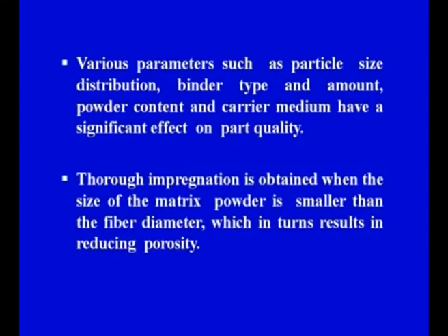So it is important, depending upon the specific requirements for which we are making the ceramic matrix composites, to choose all these important points very carefully. The operating variables have to be chosen very carefully so that thorough impregnation is obtained. This is one important guideline: thorough impregnation is obtained when the size of the matrix, which in this case is in the form of powder, that is, the size of the matrix powder, is smaller than the fiber diameter.